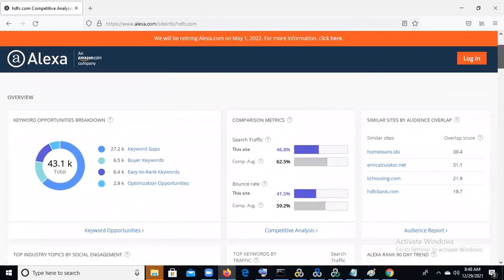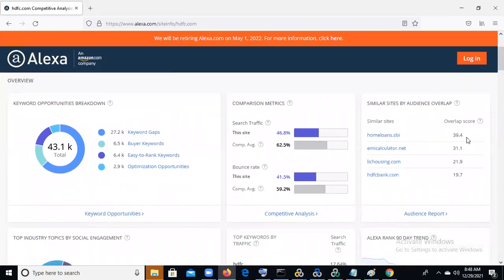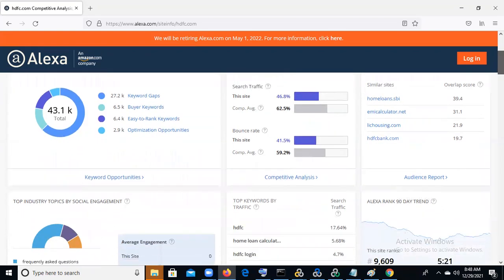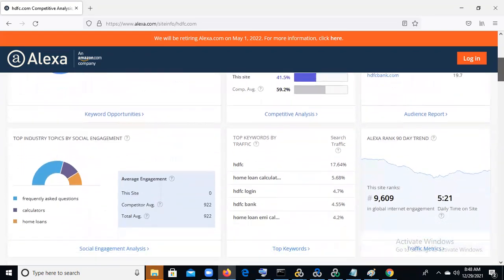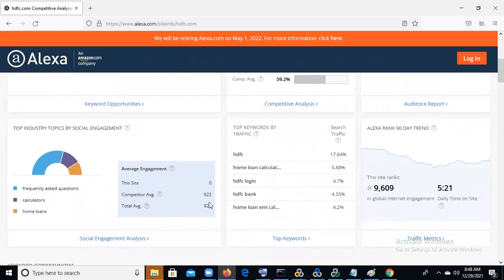Now we can see this traffic. Home loans is 39% searching. EMI calculator is also being used, 31%. LIC housing loan 21%. HDFC.com 19.7%. Averaging means this site's competitor average 922, total average 922.